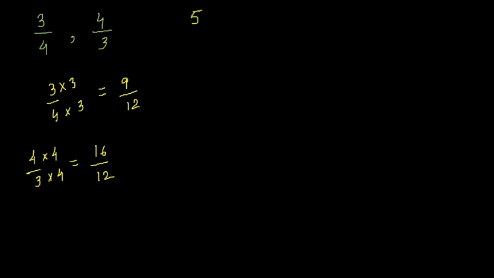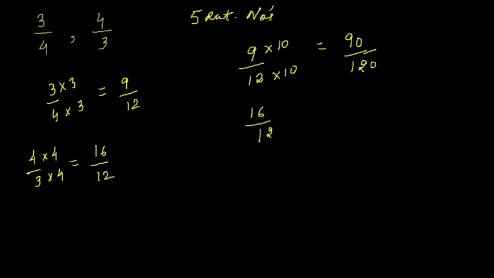Now I have to find 5 rational numbers between them. So I can multiply by any number more than 5. I am multiplying by 10. So 9 by 12 multiplied by 10 becomes 90 by 120, and 16 by 12 multiplied by 10 becomes 160 by 120.